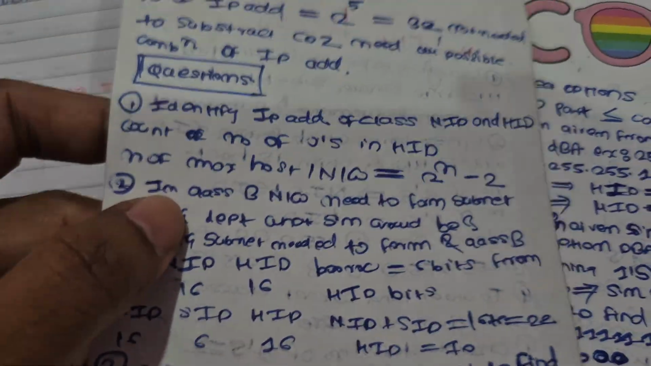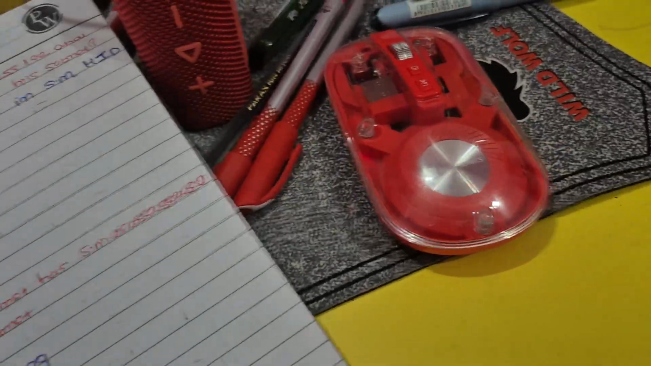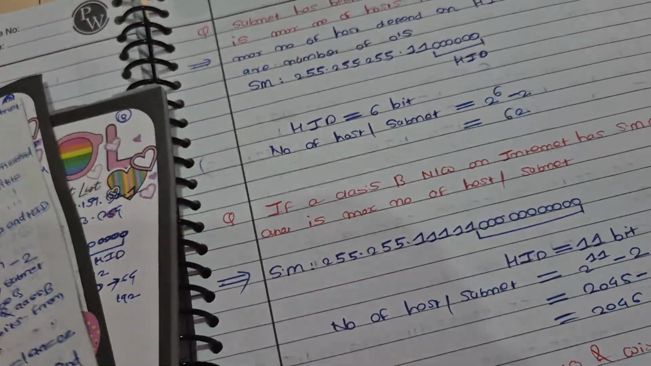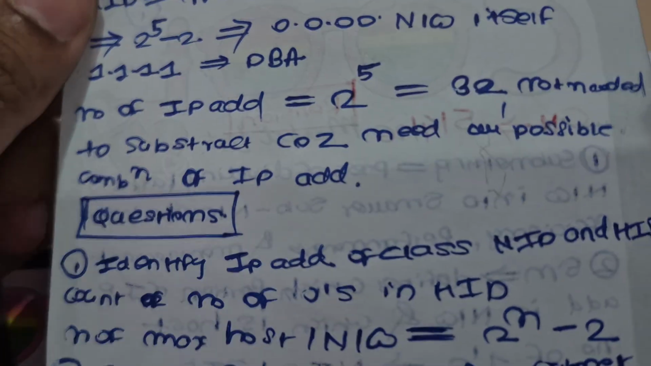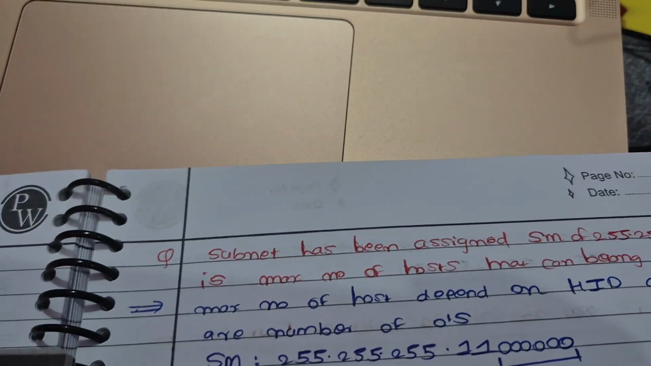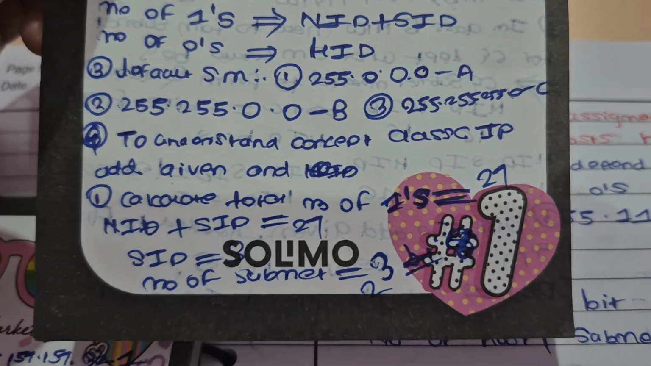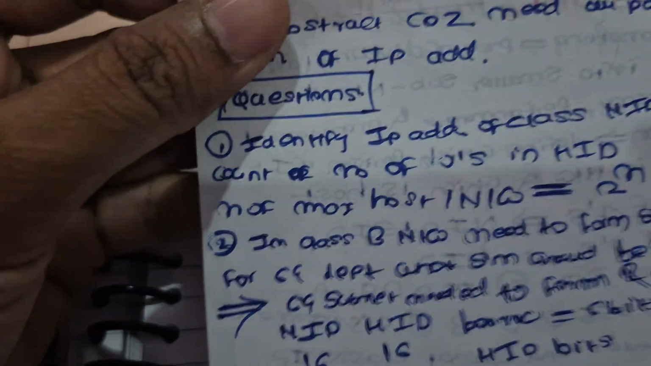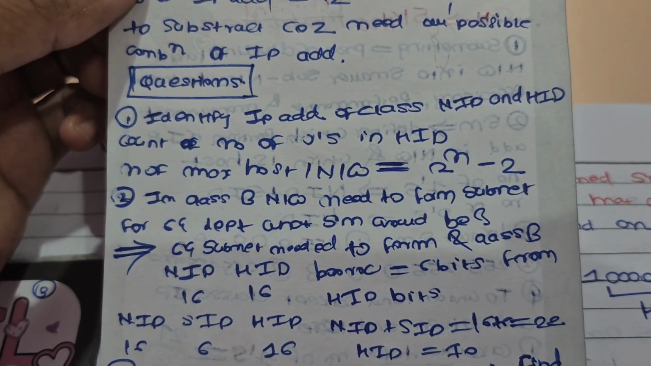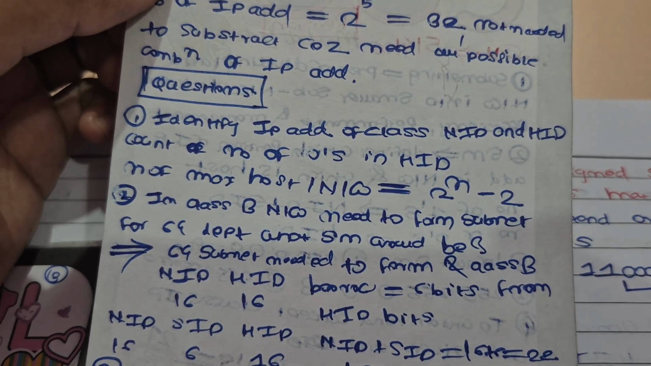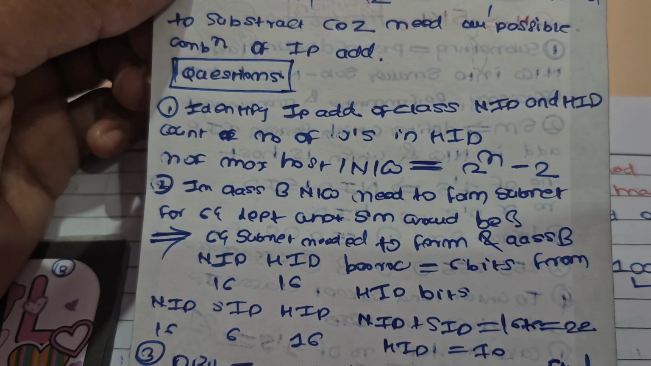From here the questions started. There were two basic questions to calculate the maximum number of hosts per network. For that they have given an IP address. You can see here also. From here only I have summarized the question. This is for class C. First step is like I have summarized with the solution only. I have not written the question because it's there.